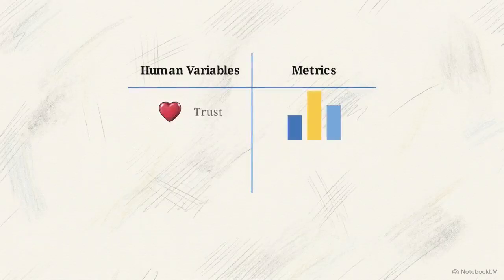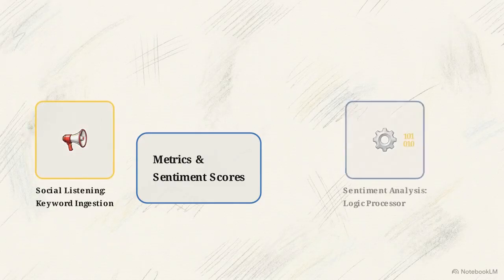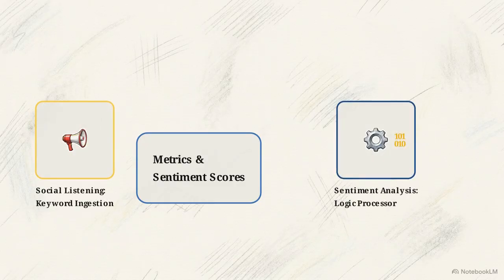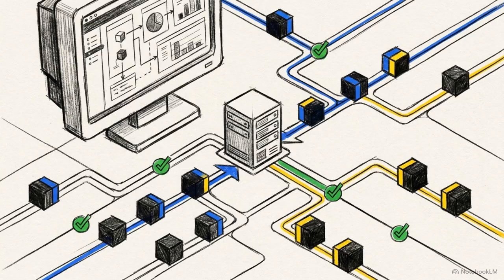Transforming entirely subjective human variables, like trust and reputation, into quantitative metrics like sentiment scores requires a programmable pipeline. First, social listening acts as a raw data scraper, pulling in keywords. This unstructured text feeds directly into sentiment analysis, the computational logic processor. Modern reputation management relies on these intelligent data pipelines to actively identify and mitigate reputation risks as they happen.